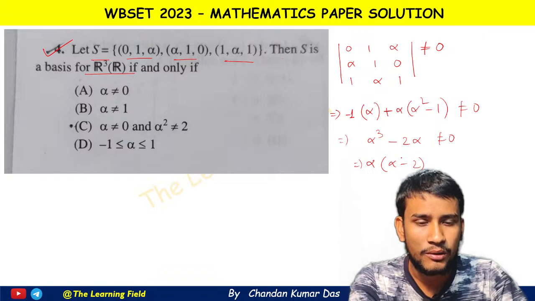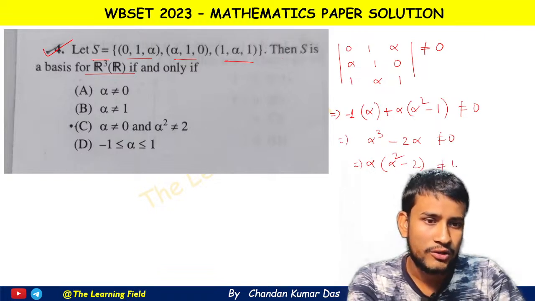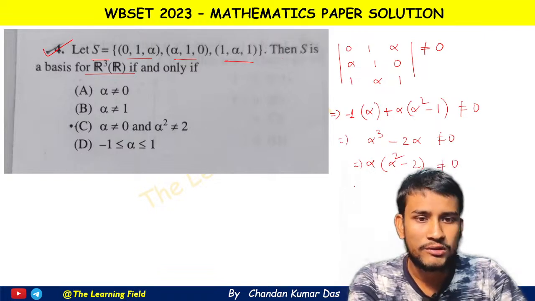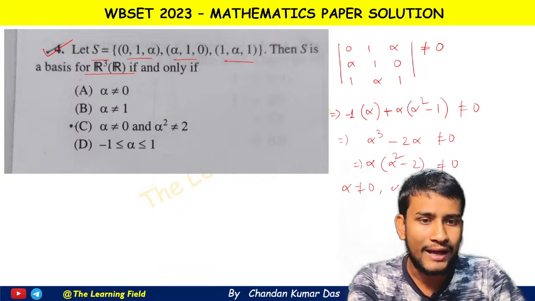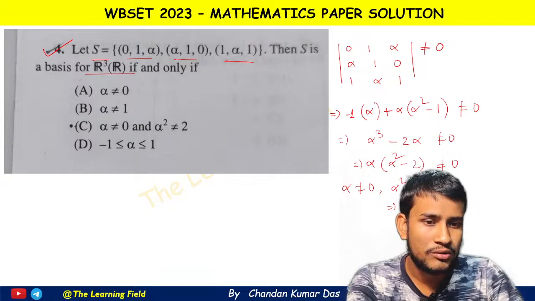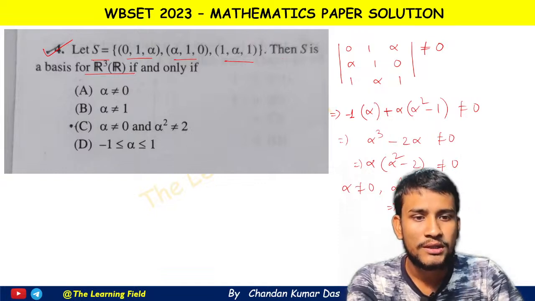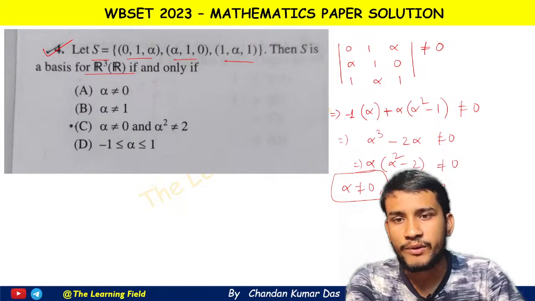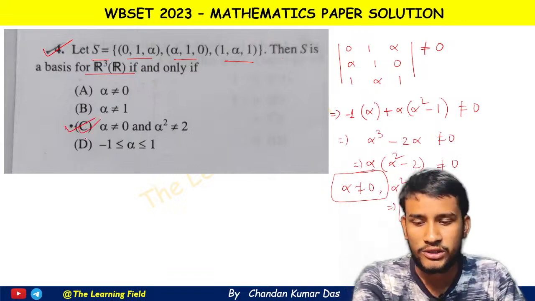If you take alpha common, then alpha into alpha square minus 2 is not equal to 0, that means alpha is not equal to 0, and alpha square minus 2 is not equal to 0, that means alpha square is not equal to 2. Okay, so this forms a basis if and only if alpha is non-zero and alpha square is not equal to 2.